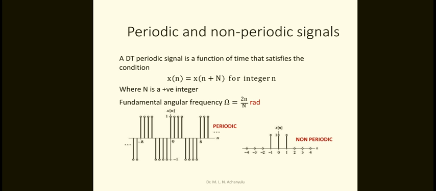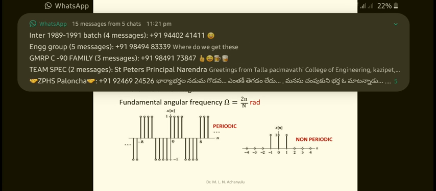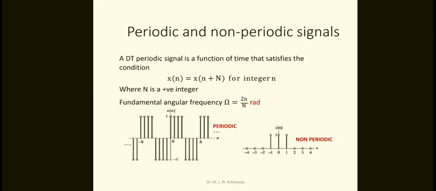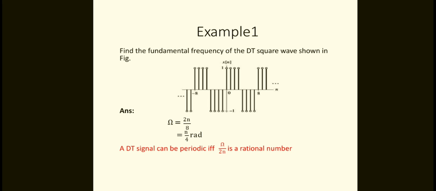Here also, discrete, with the same instants of n values. So this is the discrete time periodic signal, a function which satisfies the given equation, that is x of n is equal to x of n plus N, where N is an integer. Now we'll come to the example of this.